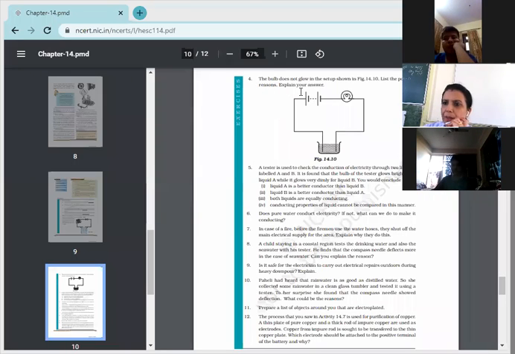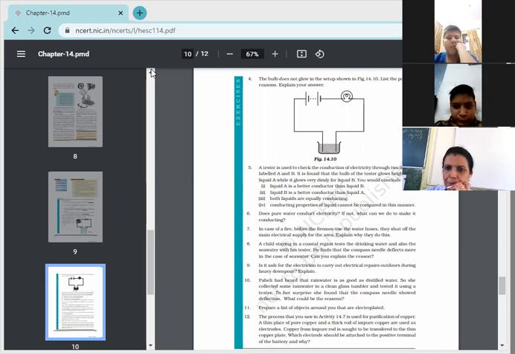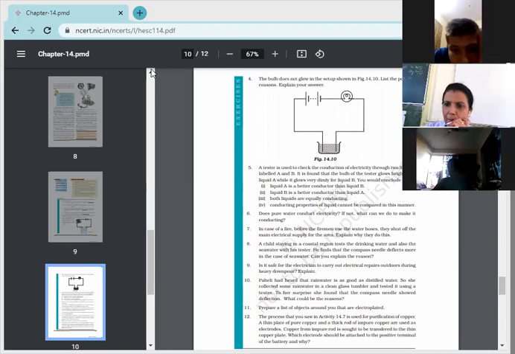Question number 4. The bulb does not glow in the setup shown in 14.10. List the possible reasons. Explain your answer. So here the setup is there, bulb is there, battery is there, solution is there, but the bulb is not glowing. So what can be the possible reason for it? Can I have the answer? Yes, Harshit Tyagi. Ma'am, the bulb may not glow because the liquid in the beaker is non-conducting. In such a case, the electric current does not flow. So the first reason he has given is that the liquid may be non-conducting.